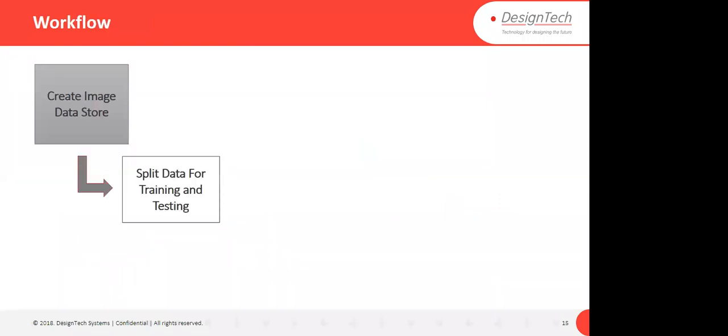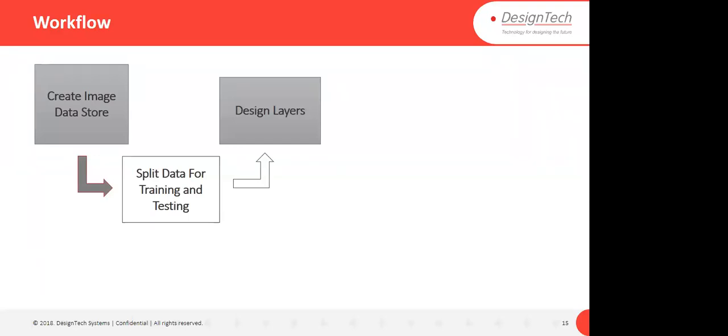This is the workflow of deep learning. First of all, we need to create an image datastore. Then we split our data for training and testing, because only creating a model is not important. If you want to use your application in the real world, then you need to test your model with data also.